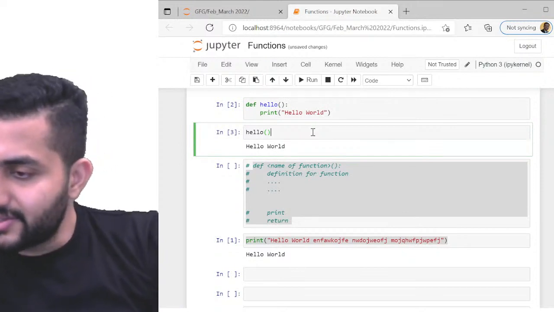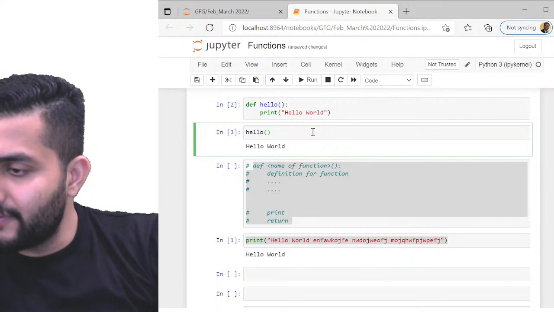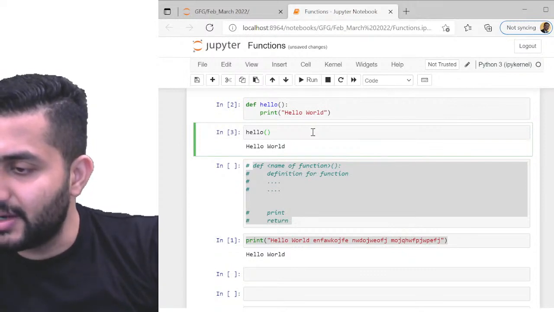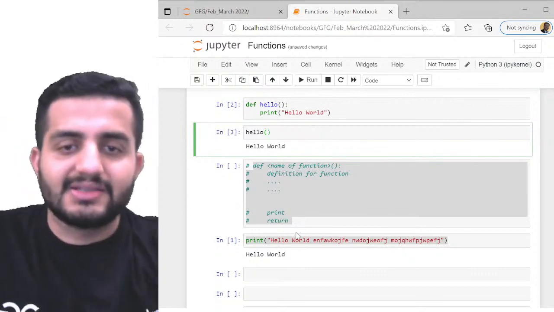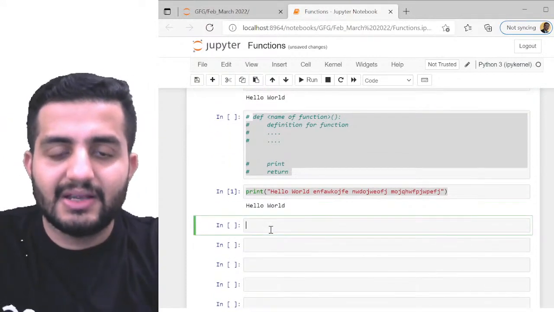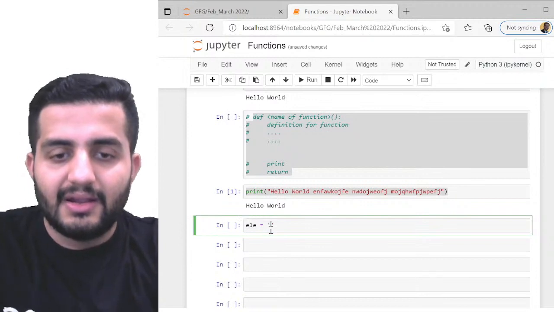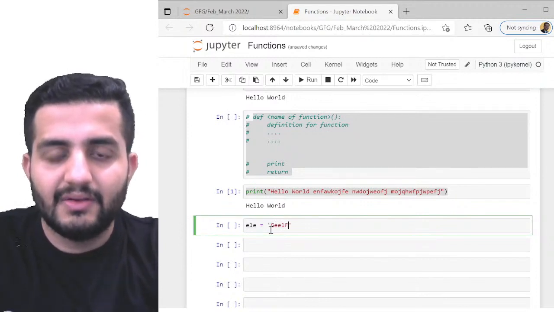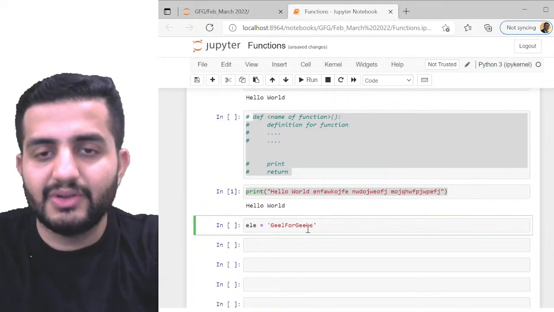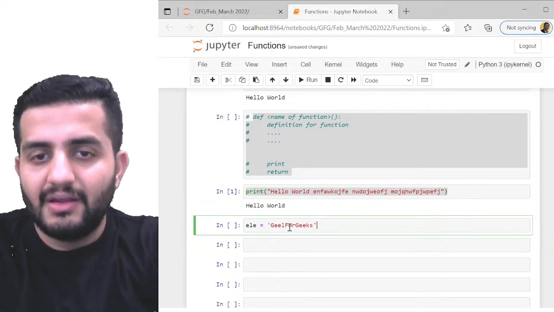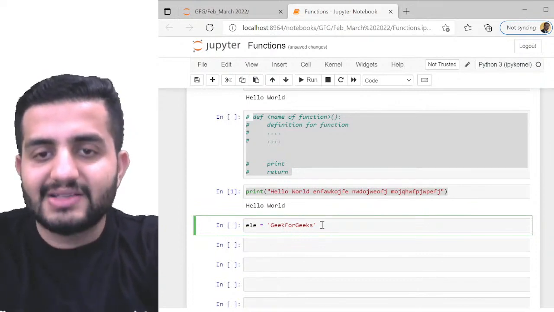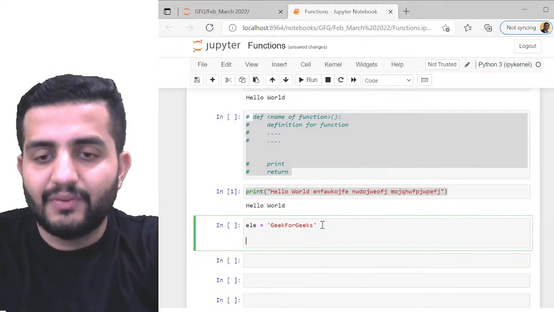Okay, we have a question from Anirudh. It says, from above, how to access E that is present in the GeeksForGeeks element? So you're saying this, is it? This is my element, say ELE, and this is your GeeksForGeeks. Now if you have to access it, it's a simple string, right? What's the problem in that?